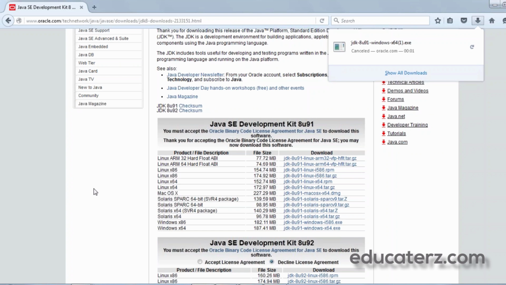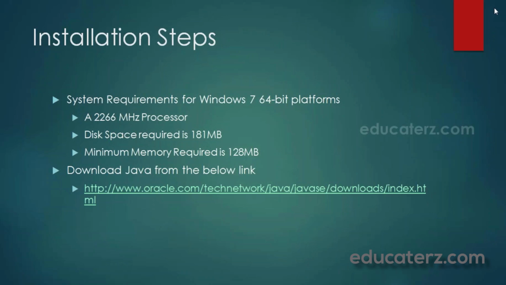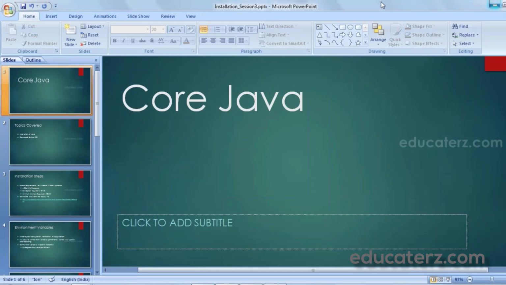In between you will be asked for the path for Java. Generally by default Java will be installed in C program files, and it would create a Java folder, and inside you can see JDK and JRE installed. I've already installed Java 8, so let's see.